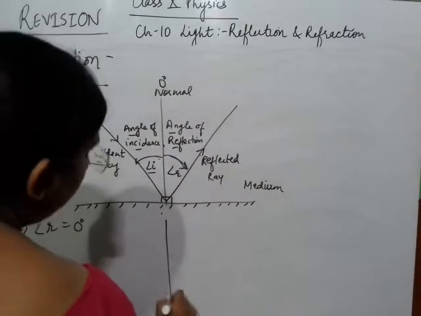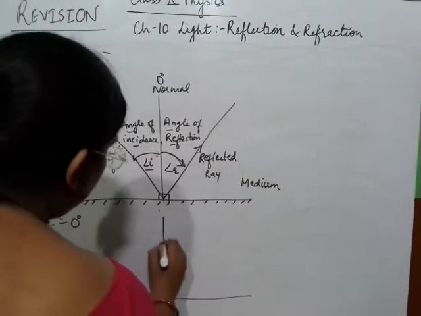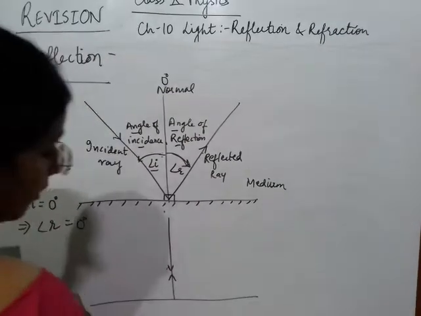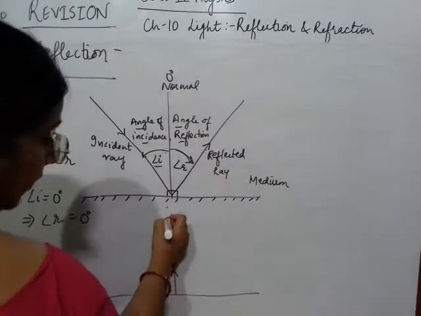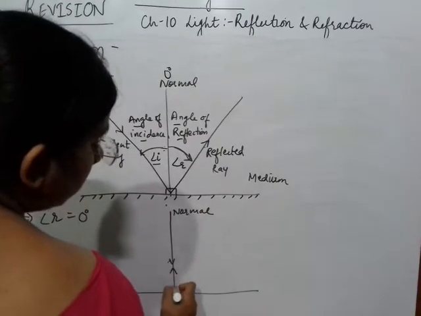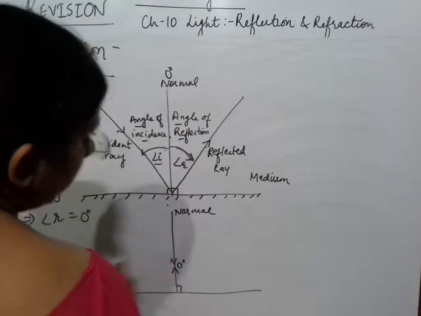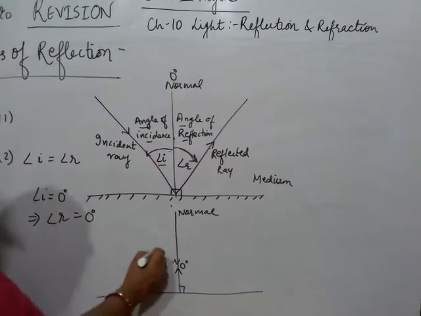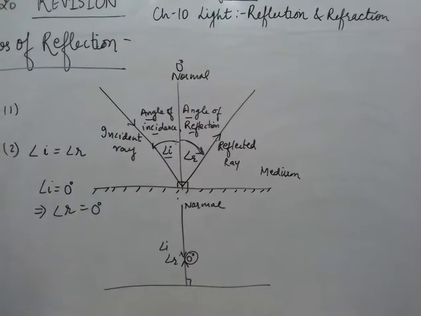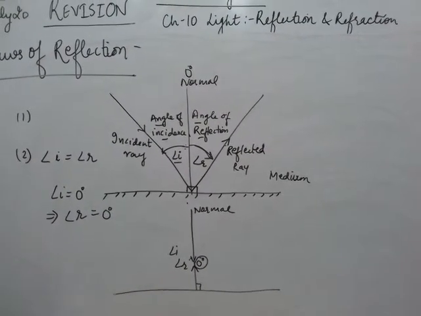Then the diagram will be like this. This is your incident ray and this is your reflected ray. So it will lie on the normal and make an angle of 0 degrees. Angle I and angle R are both 0 degrees here. So this is your law of reflection.